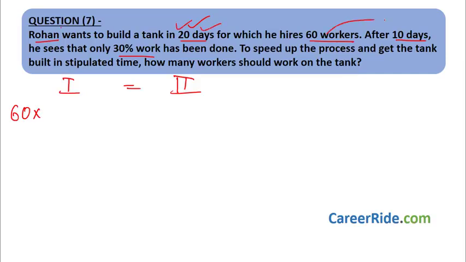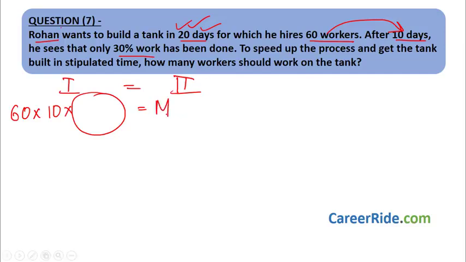So these 60 workers must have worked only for 10 days. So in the first scenario, the number of days would be 10. Because corresponding to men, we have to find the number of days. It is not what is given in the numerical directly. Now the time, do we know time? No. So don't consider time over here. Now work done in second scenario, we do not know. Let's leave it blank. Now we are asked how many workers should work on the tank to complete the remaining work. So we do not know that.